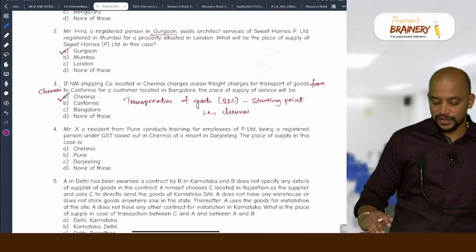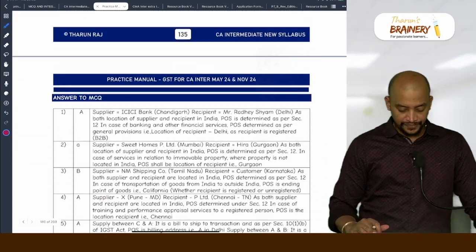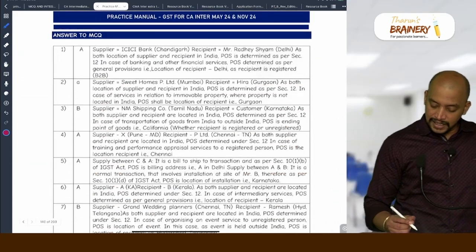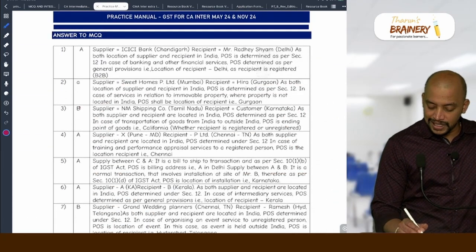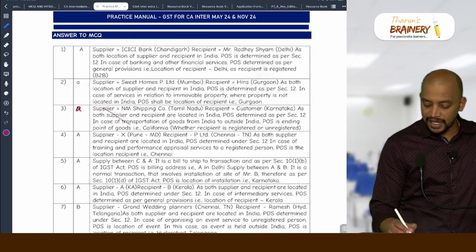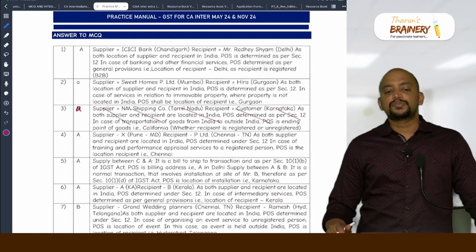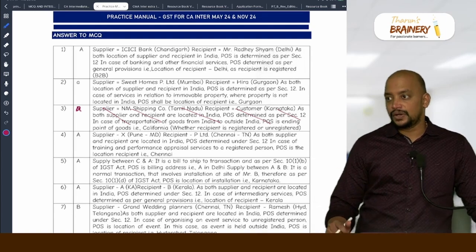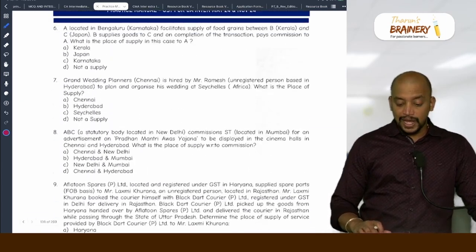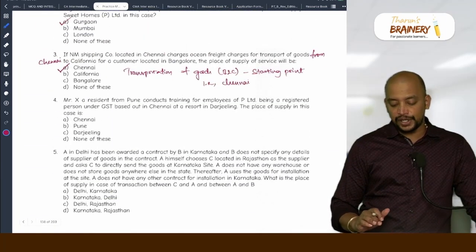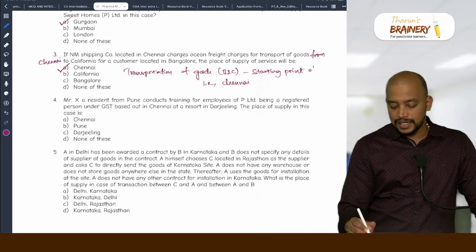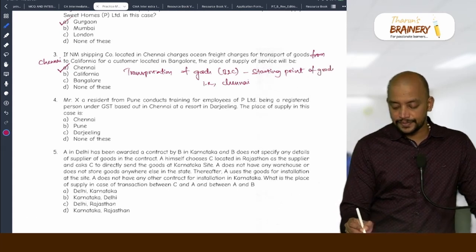Kindly make note because the answer is different. The answer is given as California, but actually it is A. Chennai will be taken as the answer. This explanation is wrong because this was before the amendment, the old provision. Now they have changed it to location of recipient or starting point of goods.